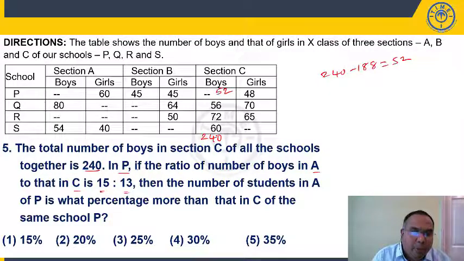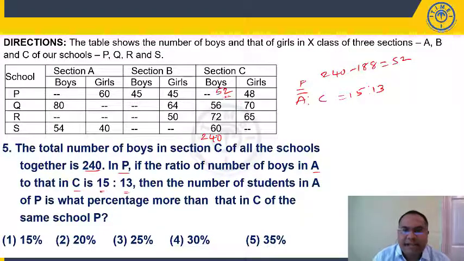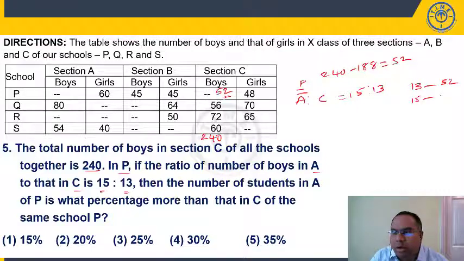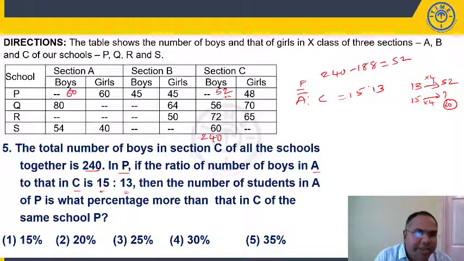If the ratio of number of boys in A to that of C is 15:13, now boys in A is to C in school P is 15:13. We know number of boys in section C is 52. So 13 parts is 52. Right? 15 parts, how much? 13 is 52 means 13 fours are 52, so 15 fours are 60. So we know that this value is 60.